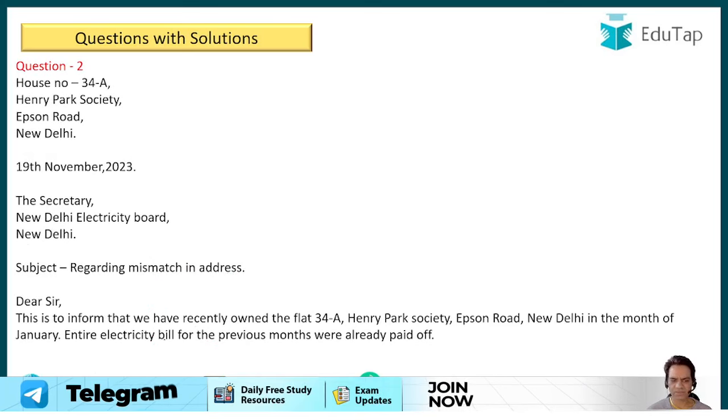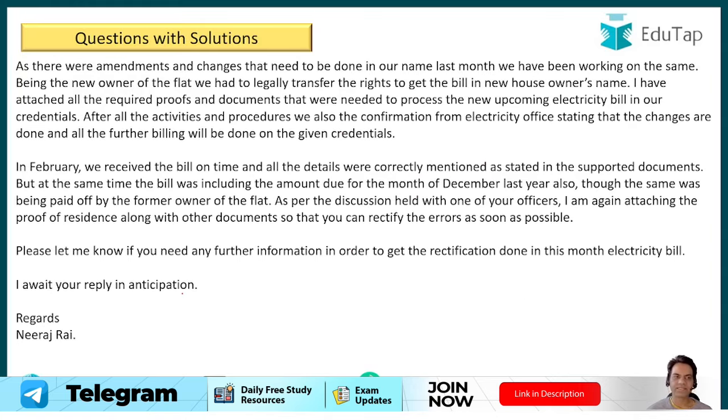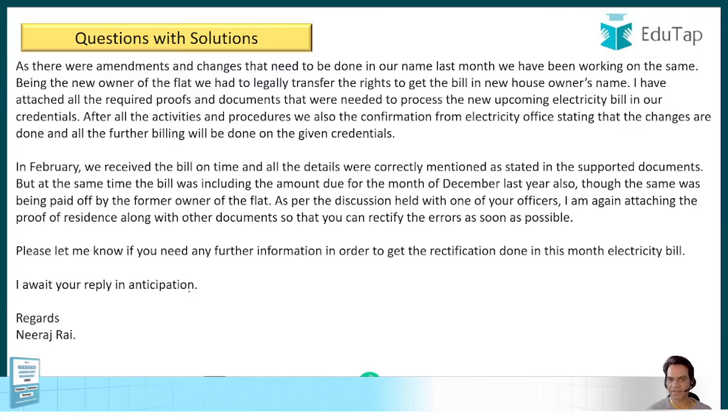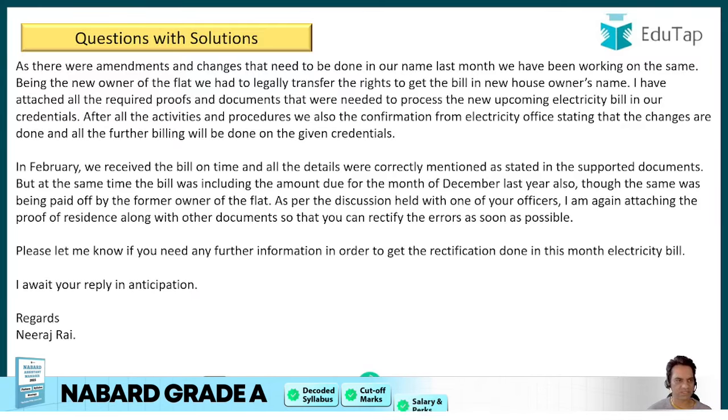Second topic was regarding mismatch in address for your electric bill. Now you can start. This is to inform that we have recently owned the flat 34A Henry Park Society, Epsom Road, New Delhi in the month of January. Entire electricity bill for the previous months were already paid off. As there were amendments and changes that need to be done in our name last month, we have been working on the same. Being the new owner of the flat, we had to legally transfer the rights to get the bill in our house owner's name.